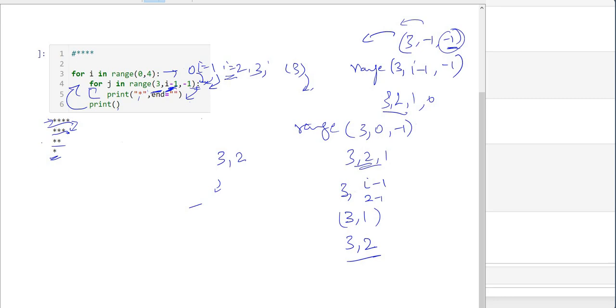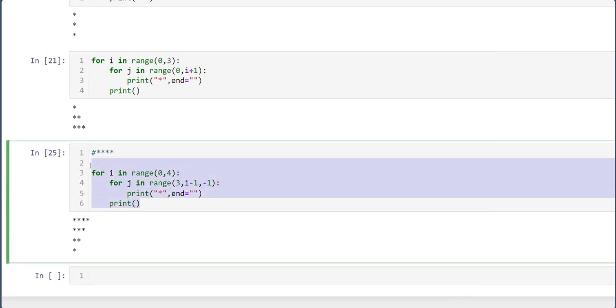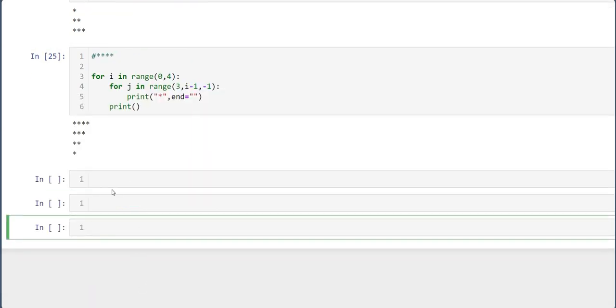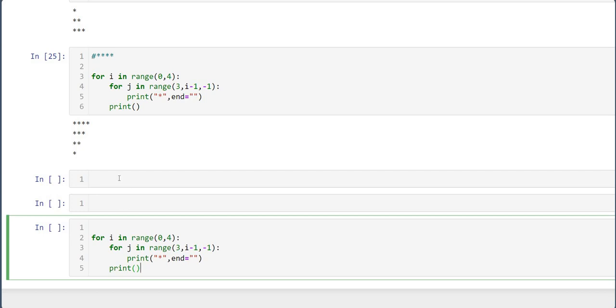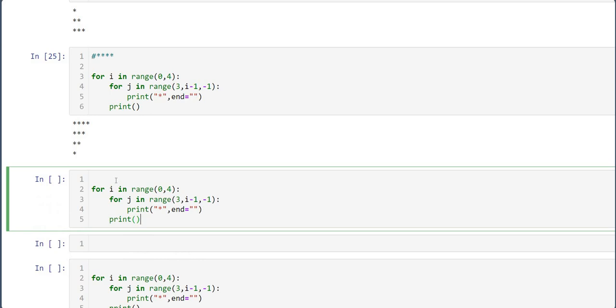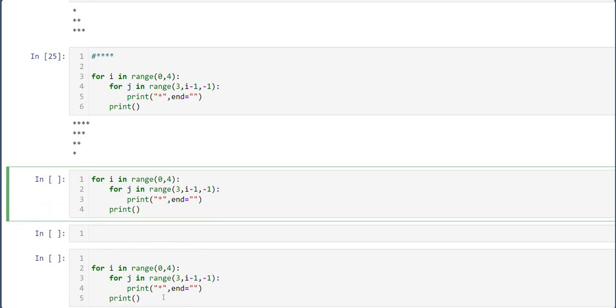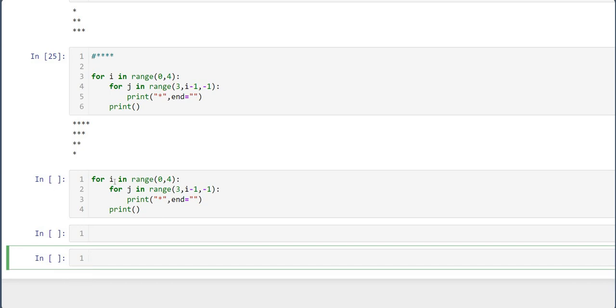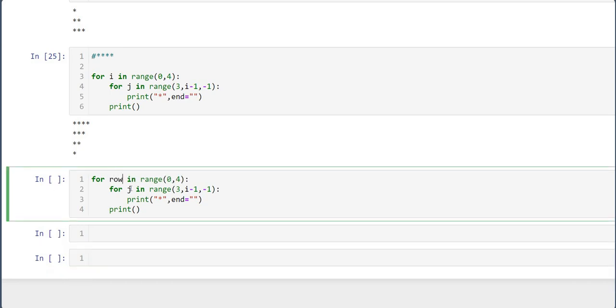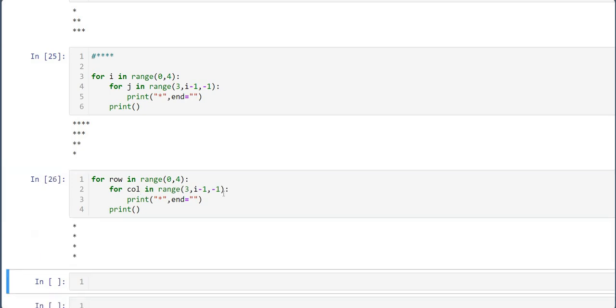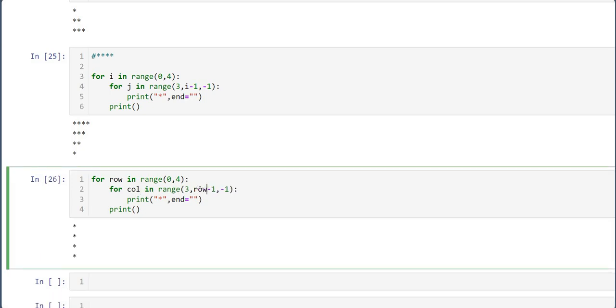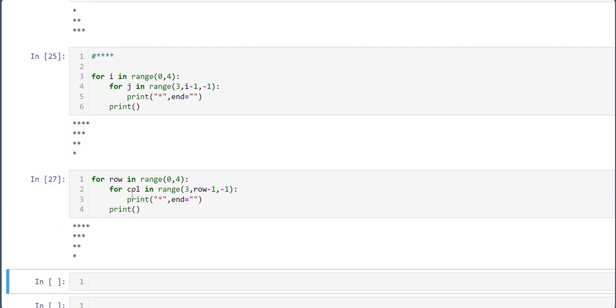Remember guys that the J loop is for columns and I is for rows. For simplicity, instead of I and J we can use row and column.